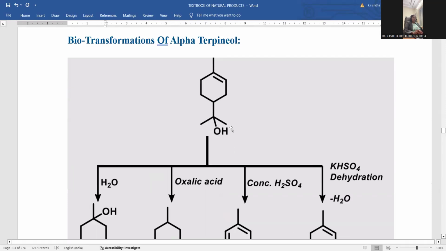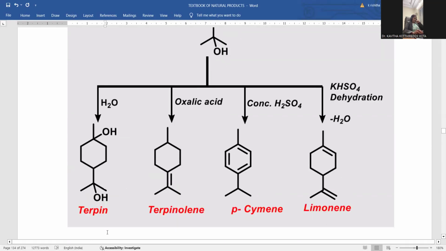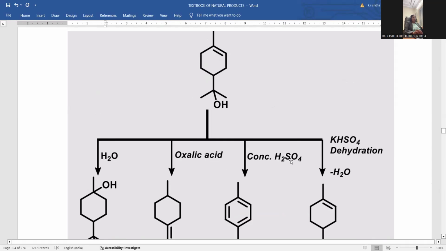Here alpha terpineol, if treated with water, the double bond adds water, hydration taking place at the olefinic double bond, so that one more hydroxyl group is introduced upon this bridgehead carbon, which is called terpin. Oxalic acid, if treated with this one, is able to remove the water from this carbon, so that the double bond formation takes place. With concentrated sulfuric acid, known paracymene will be originated. With potassium bisulfate, dehydration takes place that generates the terminal double bond, which is called limonene. This many kinds of known products are generated by suitable reagents treated upon the same compound called alpha terpineol.